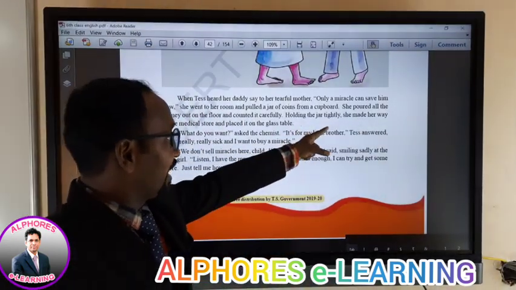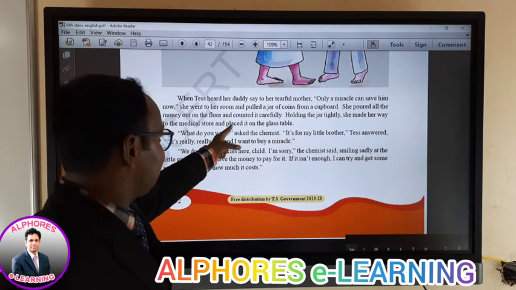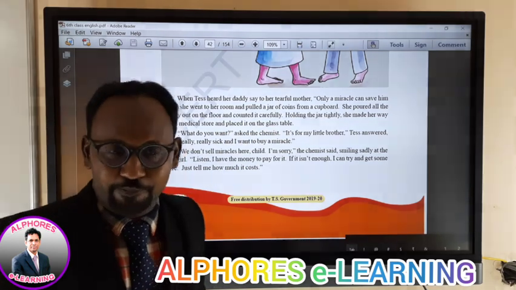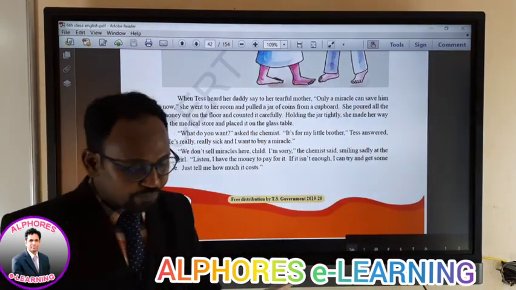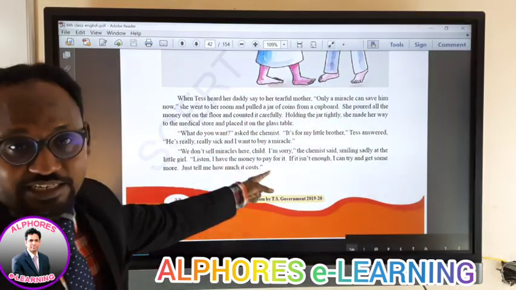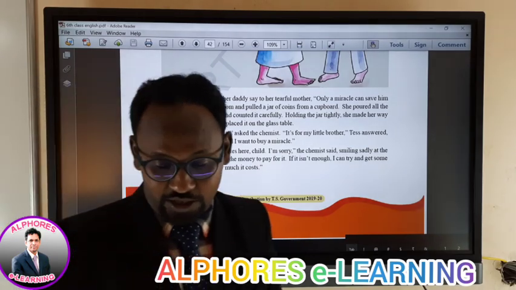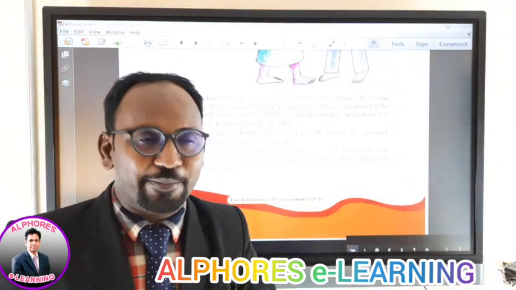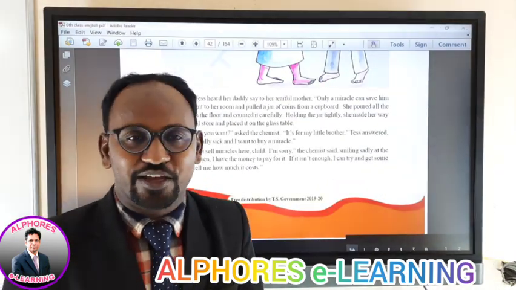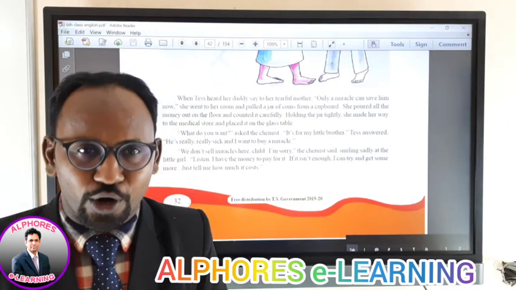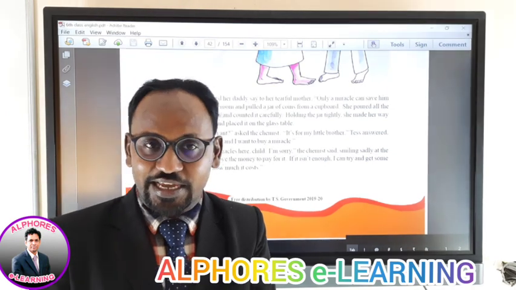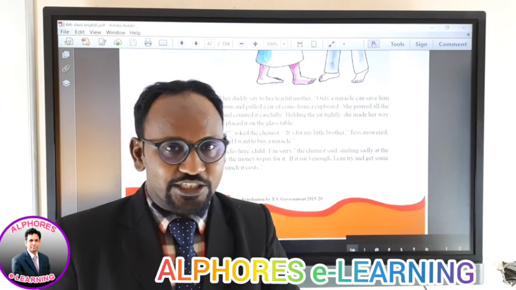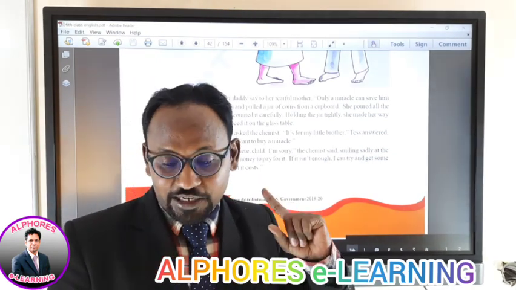See, holding the jar tightly, she made her way to the medical store and placed it on the glass table, because on the face sheet you have seen the same. Next, what do you want as the chemist? What do you want? Because by looking at the child, immediately any kind of medical shop owner asks, what do you want, baby? It's for my little brother. Just answer. In a sense, it's not for me, but for my little brother.